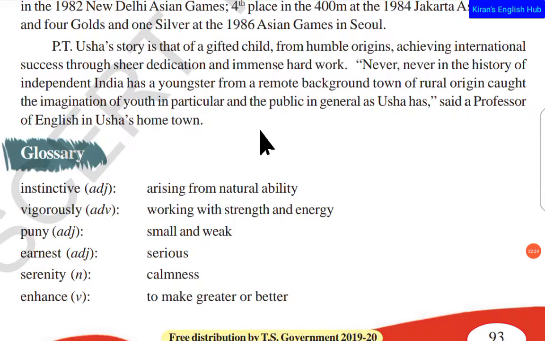after independence, there were no other youngsters from the remote towns of India who got this much fame like Usha. Though she was from a very rural, remote background, from a completely poor family, she believed in her hard work.